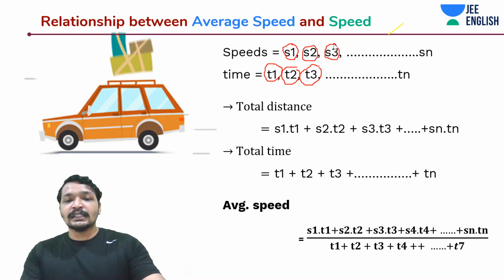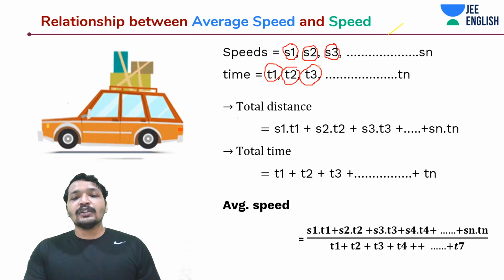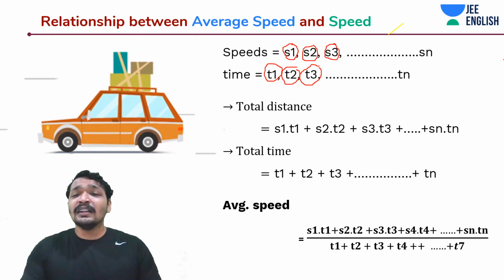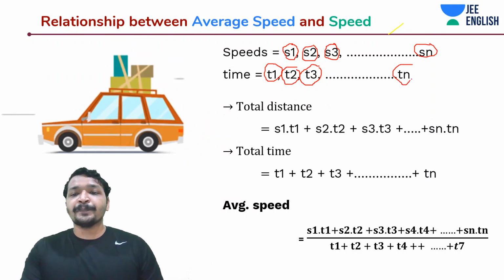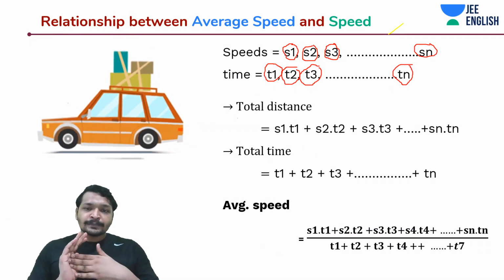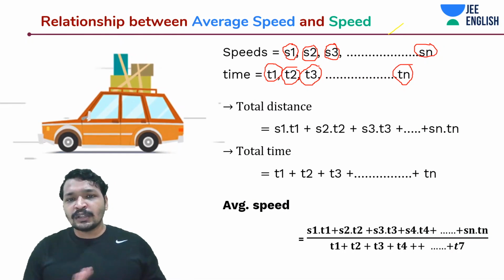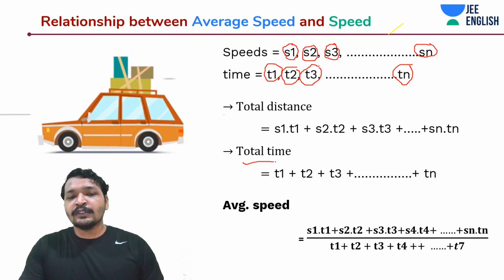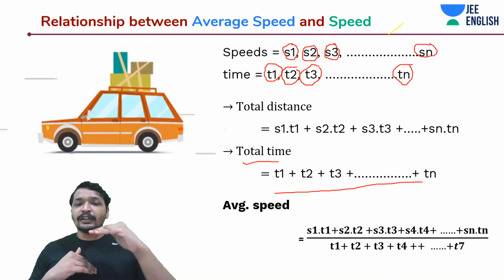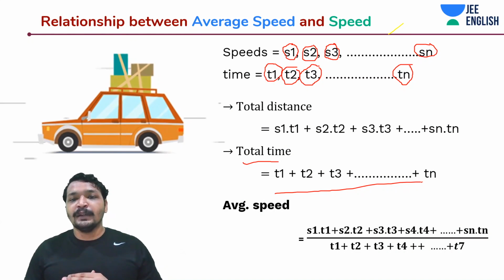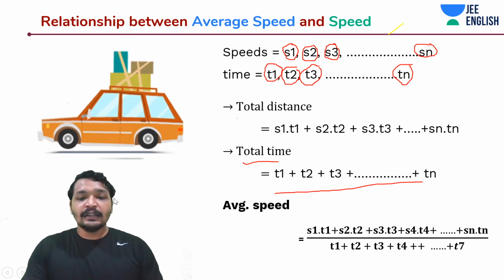So what would be the total distance in this case? The total distance would be S1 T1 plus S2 T2 plus S3 T3, and so on till Sn Tn. Okay. So you got this point, I guess. So now we found out the total distance. The next thing is you'll add all this time, that is finding the total time, and you will divide the total distance by the total time. And this will tell you the average speed, just like what is written over here.